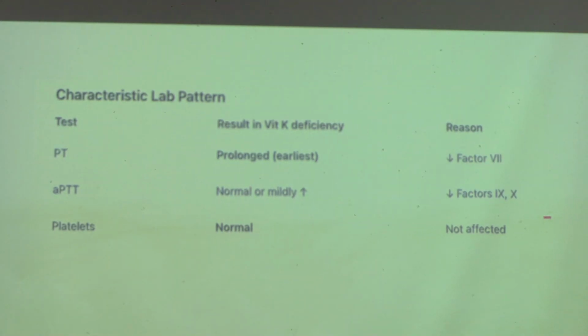So by chance, if we have any doubt from a bleeding whether the patient is having DIC or vitamin K deficiency, then one thing that can differentiate is platelets. The platelet count will be reduced in DIC because that is consumptive coagulopathy, but in vitamin K deficiency it will be normal. Fibrinogen will be reduced in DIC, but in vitamin K deficiency it will be normal.